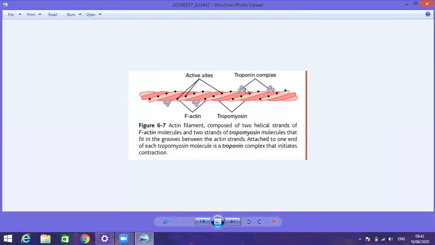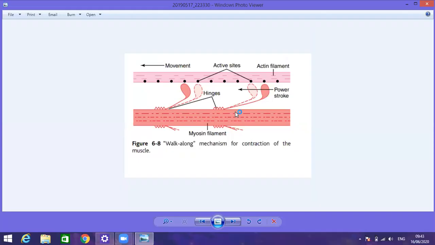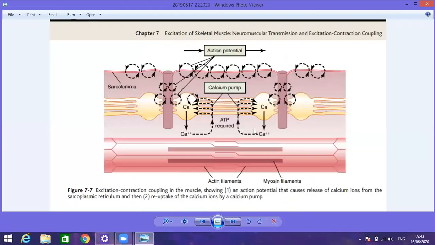In resting condition, the main function of the tropomyosin is to cover and hide the active site. When there is release of the calcium ions from the sarcoplasmic reticulum, the calcium ion attaches with the active site on troponin C. Here there is generation of specialized forces, and those forces are responsible for the attachment of the head of the myosin, the cross bridge head, with the active site of troponin C. Then the next stage is the walk along theory, then there is bending.